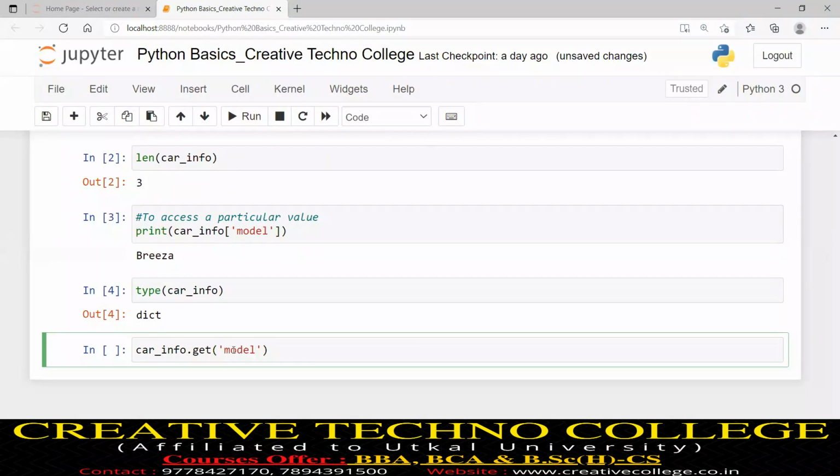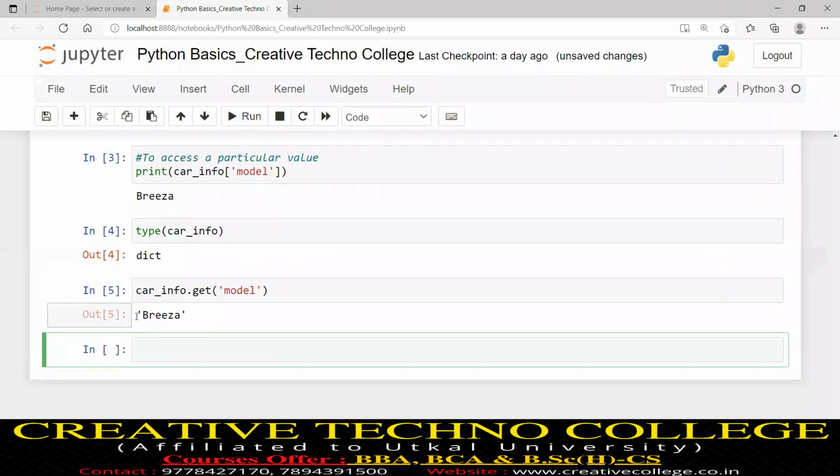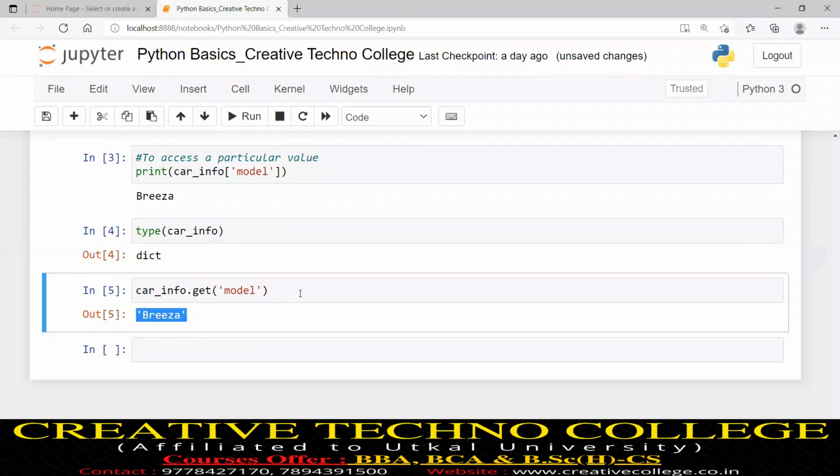Suppose I will write model. Now I will hit run. I got Brezza. So this is another approach. Directly, you can write car_info of model. Otherwise, you can write it by invoking the get function.